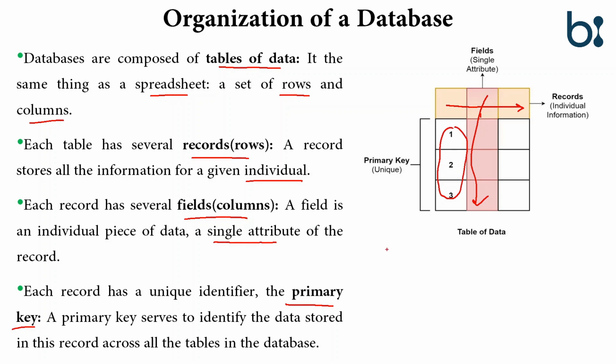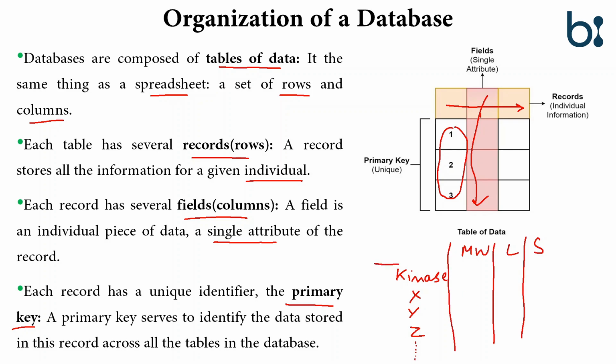to the particular record. So for example, we have kinase protein, we have X protein, we have Y protein, we have Z protein, and we have many proteins. And here we have the molecular weight, the length, the size. Here is the name of the protein, and here is the ID or the primary key.